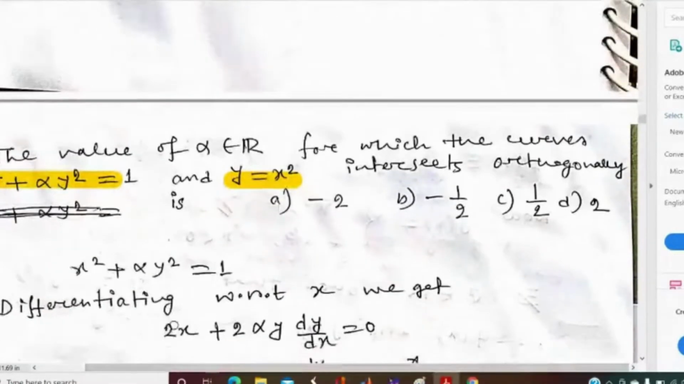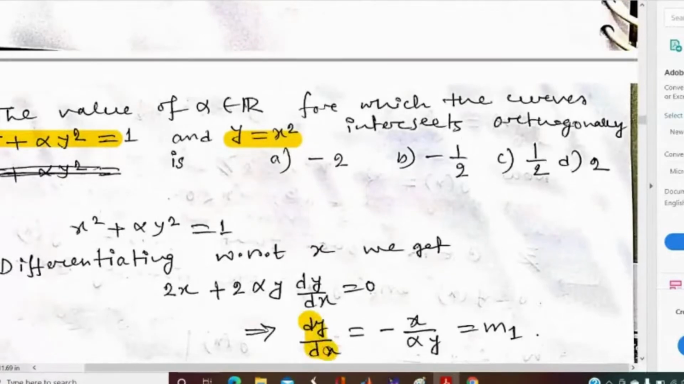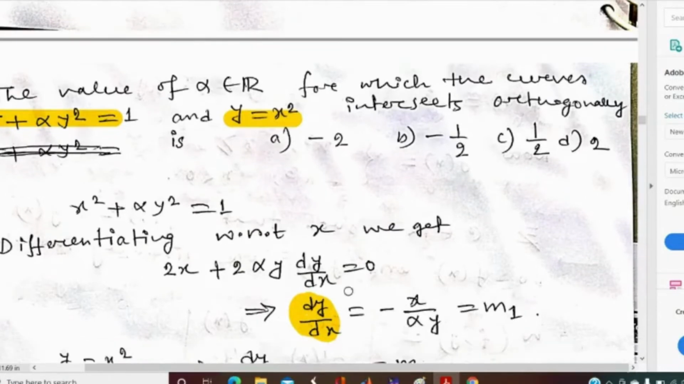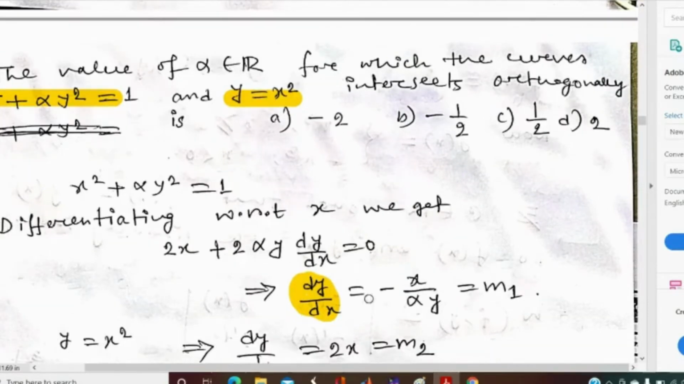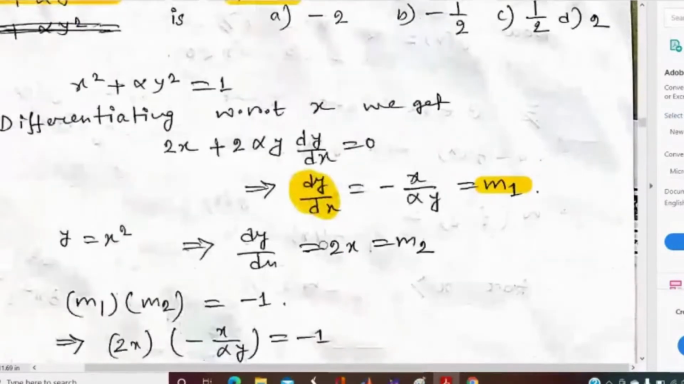For getting the slope of the first curve, we differentiate with respect to x, and we all know that dy dx is the slope of the curve. So if we differentiate with respect to x, we get 2x plus 2 alpha y dy dx equal to 0, and from here we get dy dx equal to minus x by alpha y, and we say that this slope is m1. The second curve is given by y equal to x square. If we again differentiate with respect to x, we get 2x.